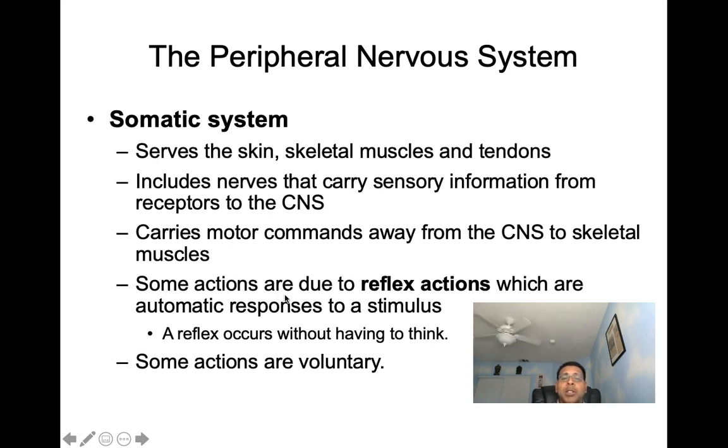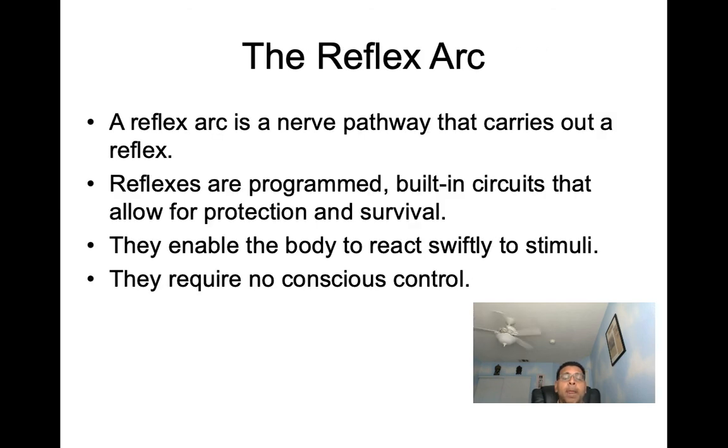Now, some actions are due to reflex actions, which are going to be automatic responses to a stimulus. A reflex occurs without having to think. And we'll see some actions are going to be voluntary. A reflex arc is a nerve pathway that carries out a reflex. Reflexes are programmed. They're built-in circuits that allow for protection and survival. They also enable the body to react swiftly to stimuli. They require no conscious control.